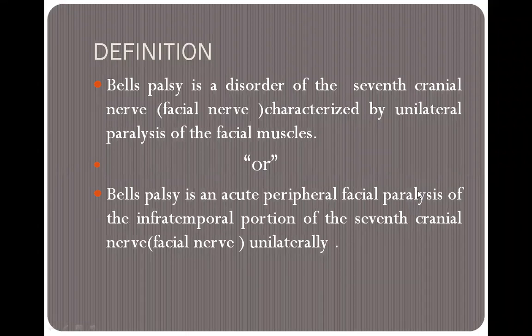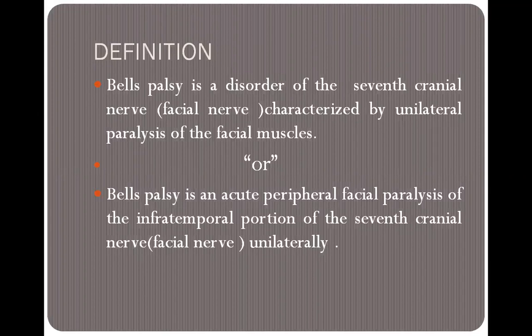Then the definition: Bell's palsy is a disorder of the seventh cranial nerve, or facial nerve, which is characterized by unilateral paralysis of the facial muscle. It is a seventh cranial nerve disorder, characterized by unilateral, which means the patient has paralysis of one side of the facial muscles, and those muscles are not able to work properly.